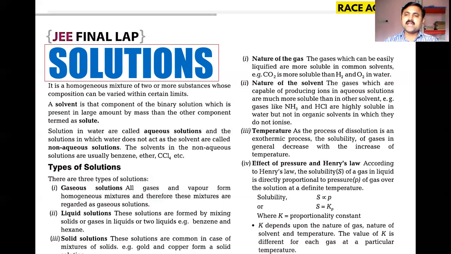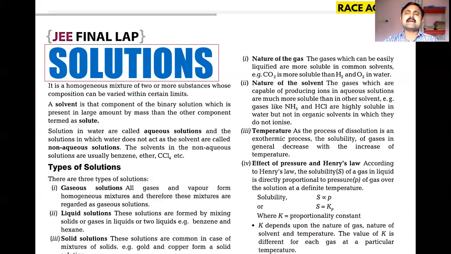So very simply, a solution is nothing but a homogeneous mixture. The composition may vary within certain limits of the components present, but even though it varies, we still get a uniform, homogeneous mixture.